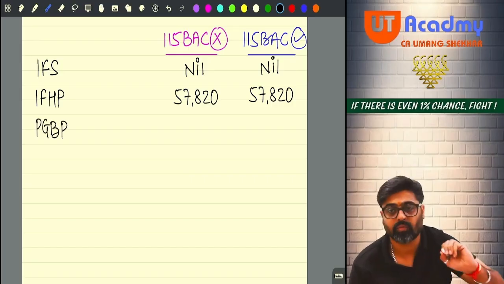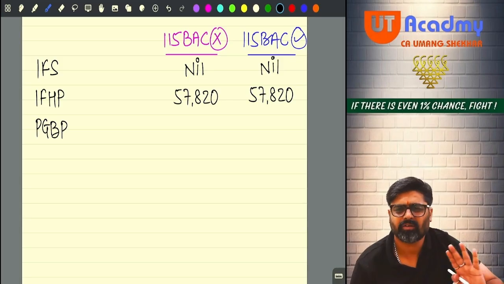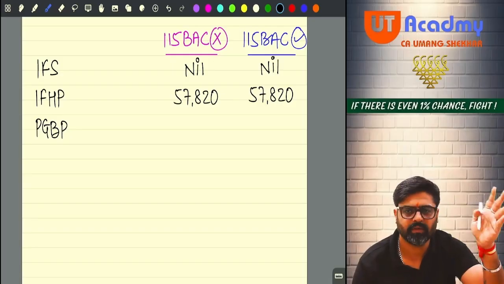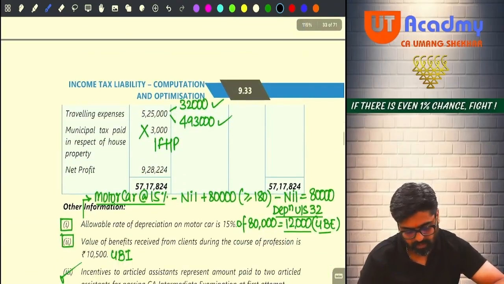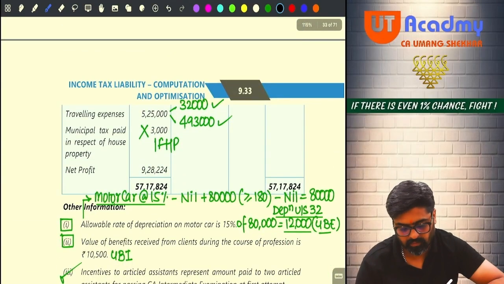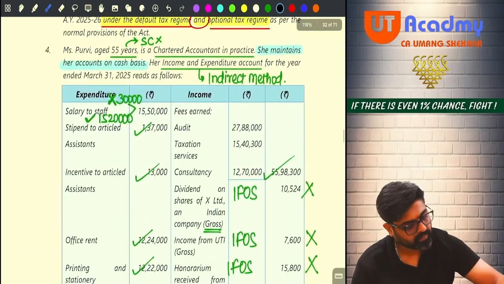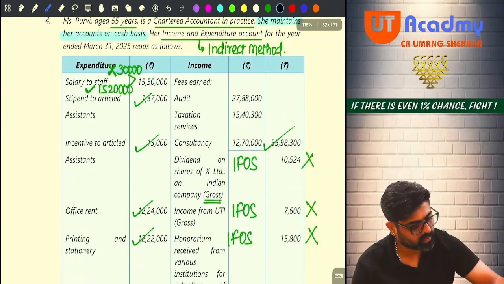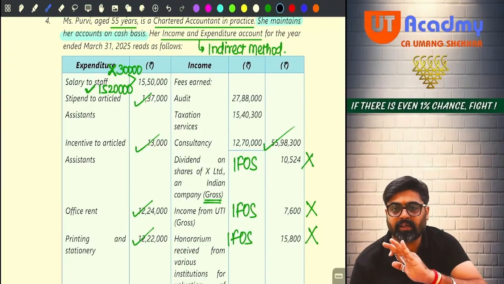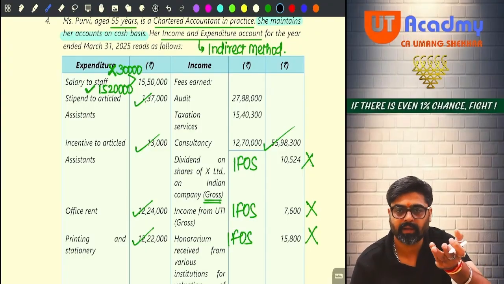Be very, very careful. Now, let us assume that we are not following 115 BAC and we'll calculate the PGBP first. Then we will see what is to be done. Now, do you have profit? Take profit on your calculator. 9,28,224. Now, on your profit, all the debit side expenses which I have disallowed, I have to add them.